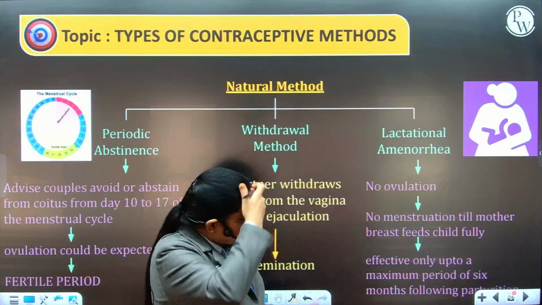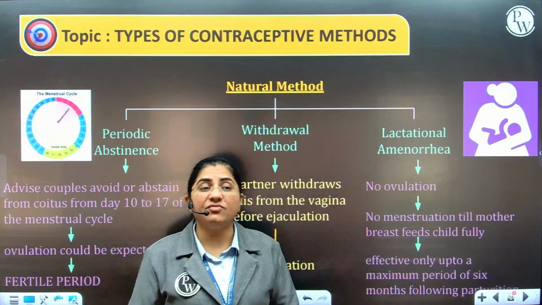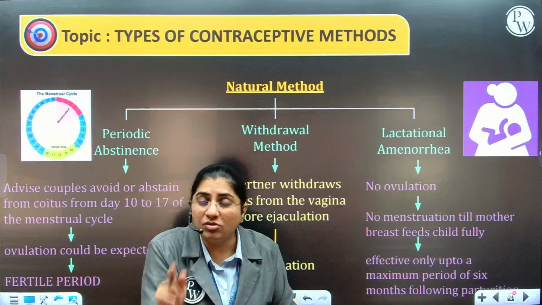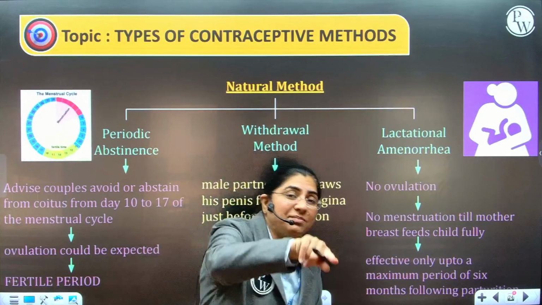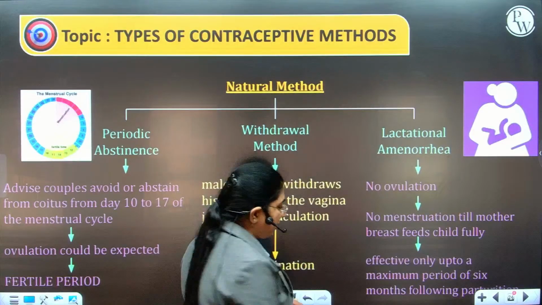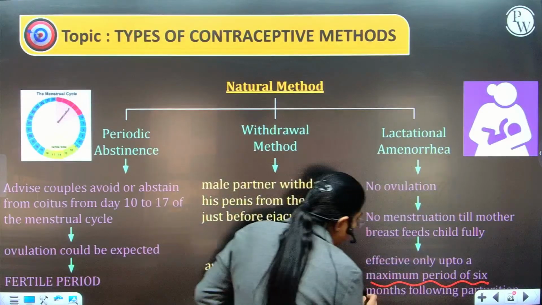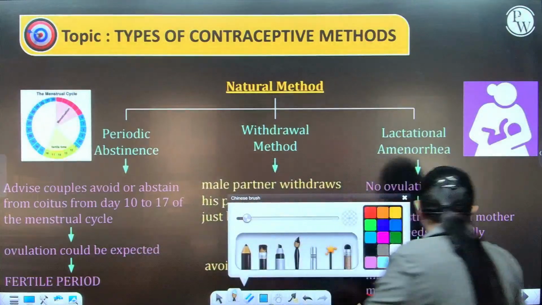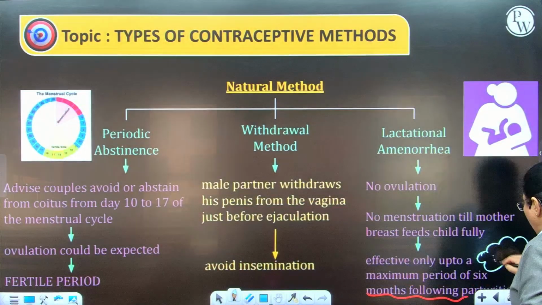So that means that is the entire period when the female is lactating, she will not be able to conceive? No. It is only till the time that the female is completely breastfeeding the baby. That is a period of maximum 6 months following parturition, and this has also come as a PYQ.